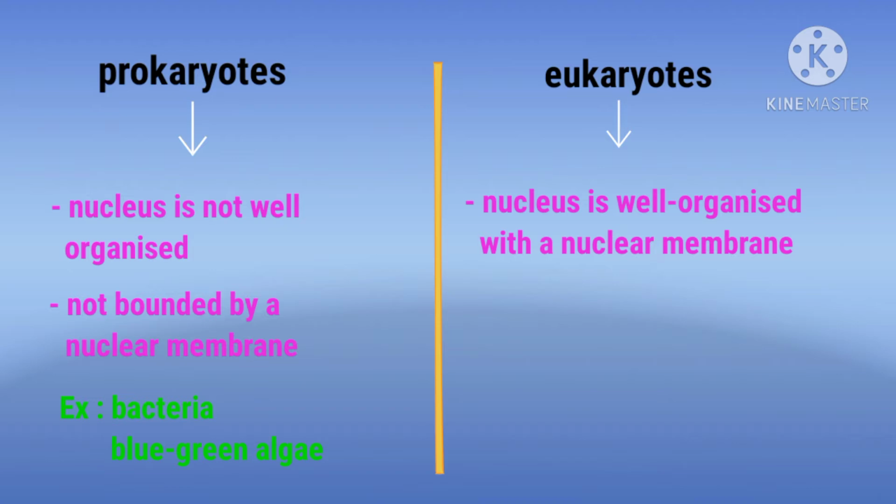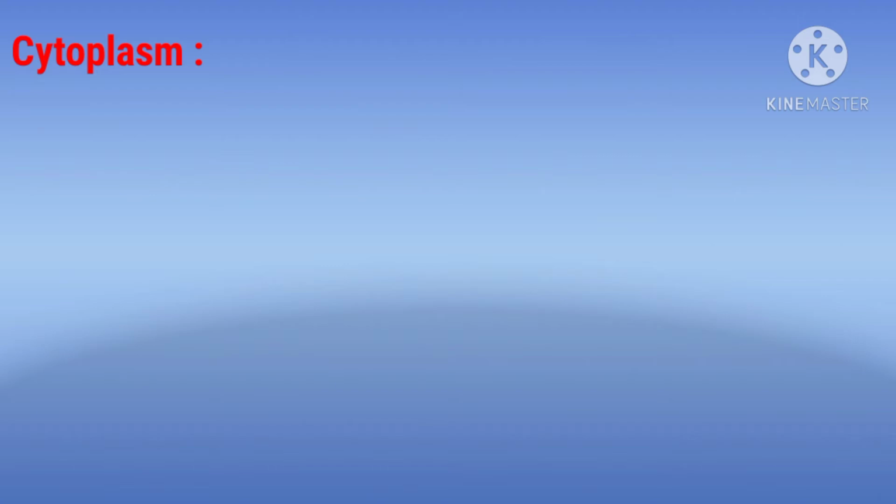Are you clear about the prokaryotes and eukaryotes? So, the organisms in which the nucleus is not well organized and is not bounded by a nuclear membrane are called prokaryotes, and those organisms which have a nucleus with a well organized nuclear membrane are called eukaryotes. Okay, now get back to the cell structure.